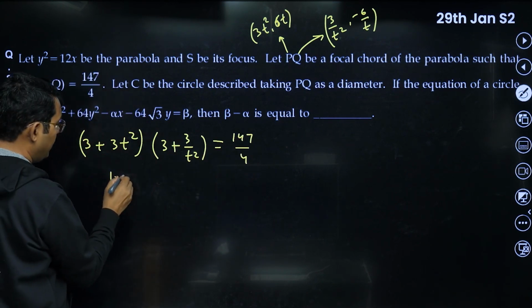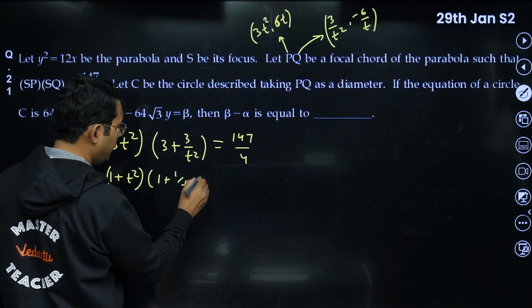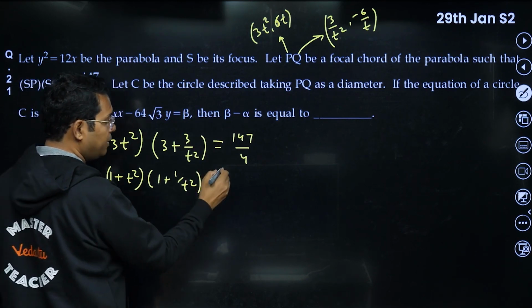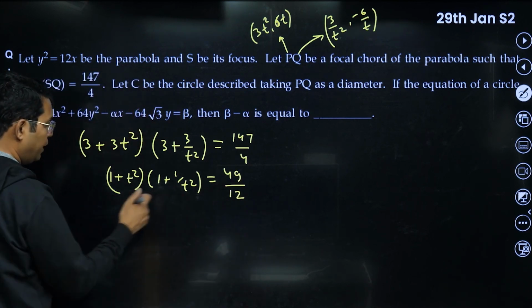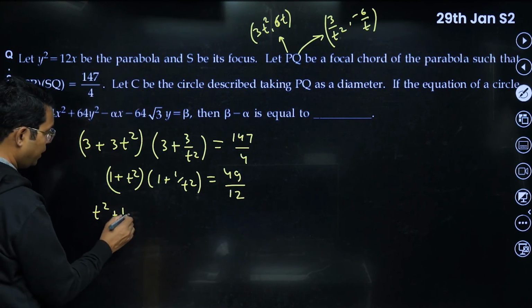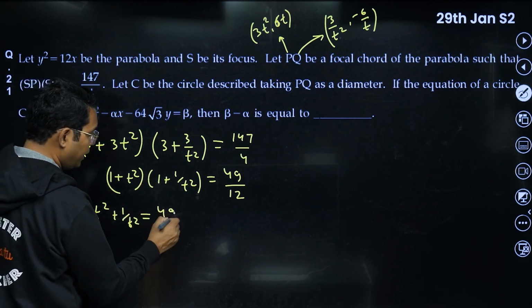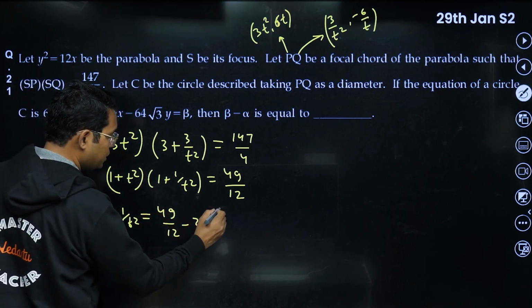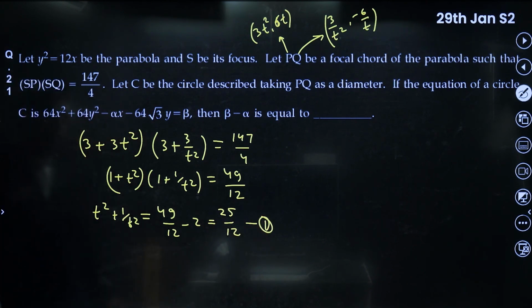It will be (1 plus t square) into (1 plus 1/t square) equal to, 3 will be cancelled, I think it will become 49/12. If you multiply it, we will get t square plus 1/t square plus 1 plus 1, 2 also. So t square plus 1/t square will become 49/12 minus 2, that is 25/12. That is one equation I am writing.